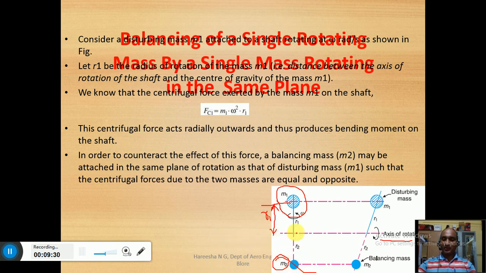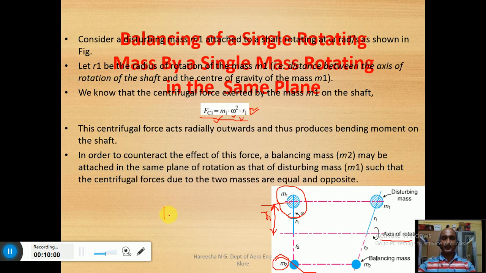Simply, centrifugal force we have already seen. Centrifugal force is a function of mass and radius, and omega is constant. The unbalanced mass is constant, but we are going to put another mass, which obviously we are going to keep as small as possible, at a certain distance.